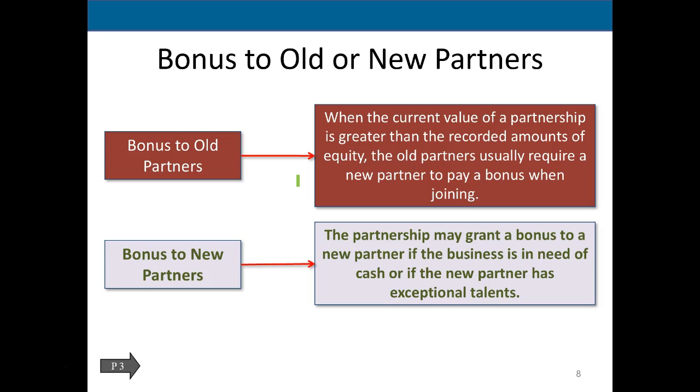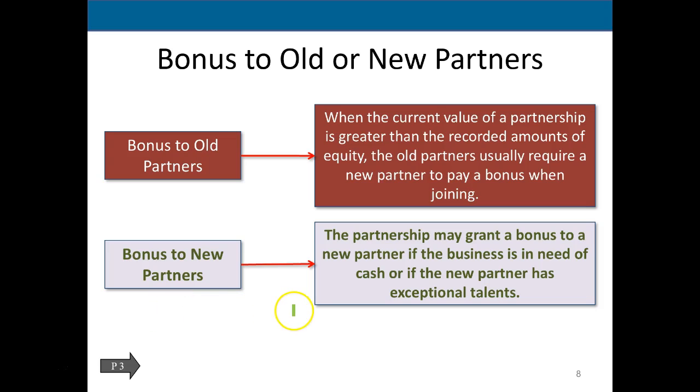So we're basically saying that the amount that was given from the new partner to join the partnership is different from the value of the partnership. And we'll have to account for that as we record the journal entry. We can also have a bonus to the partners.